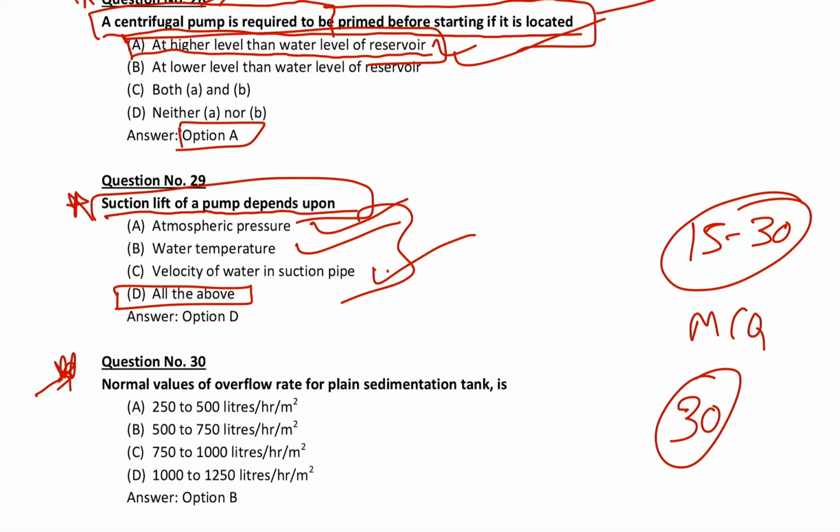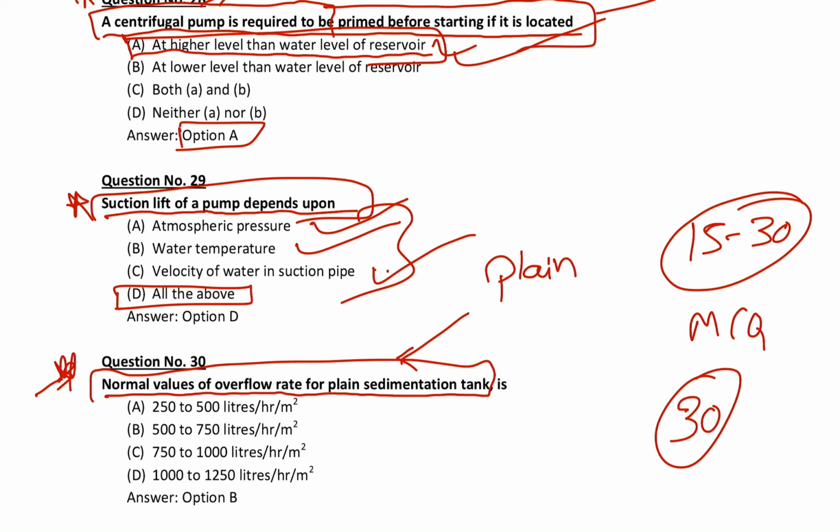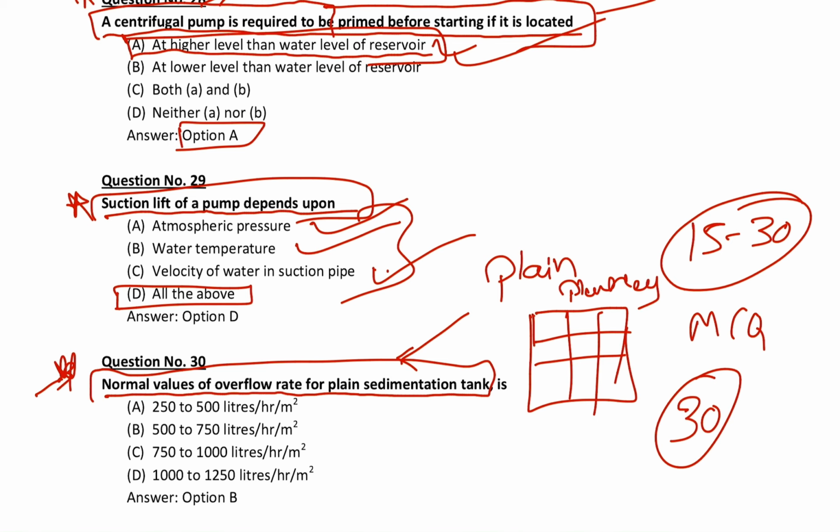He asked the normal values of overflow rate of a plain sedimentation tank. You have to remember these things. While reading in a textbook or in notes, it will be given in some tables. In that table he will mention plain sedimentation, overflow rate. So the correct answer is 500 to 750 liters per hour per meter square.